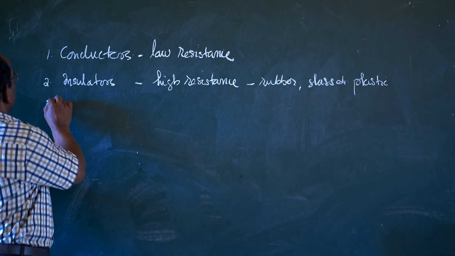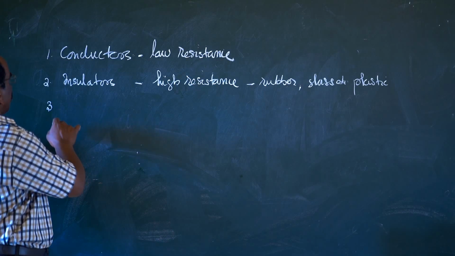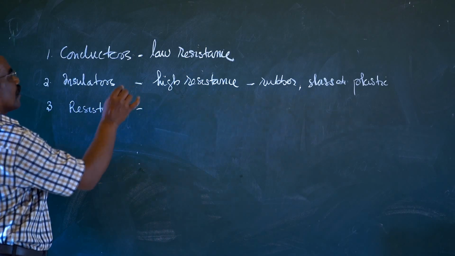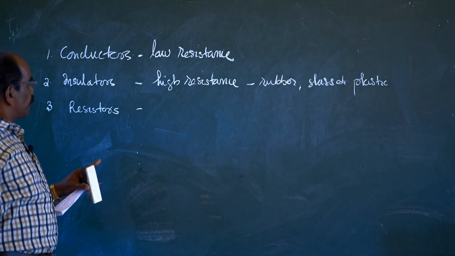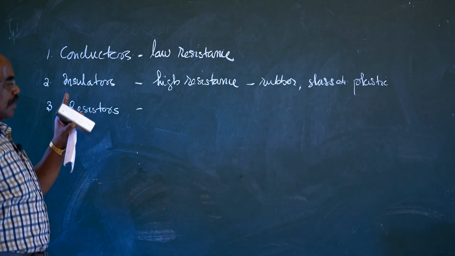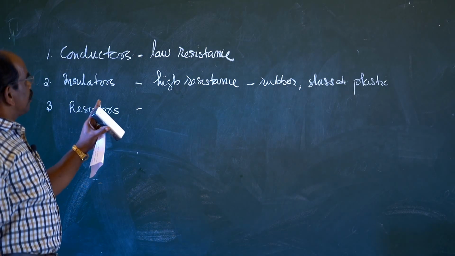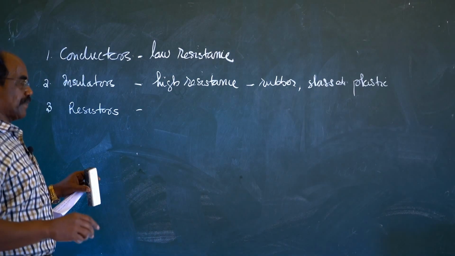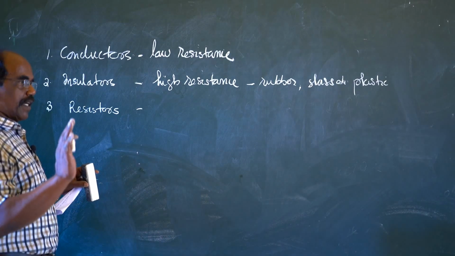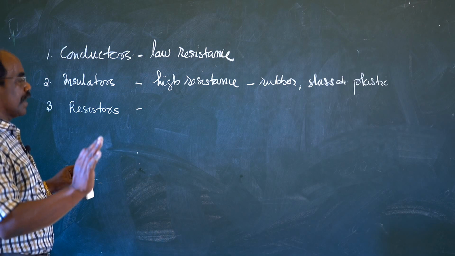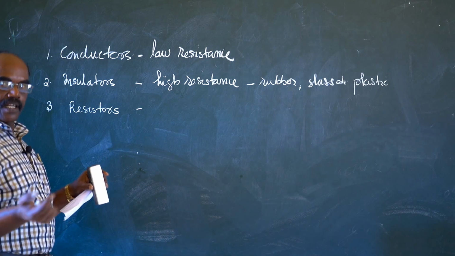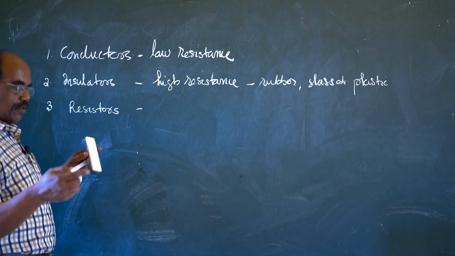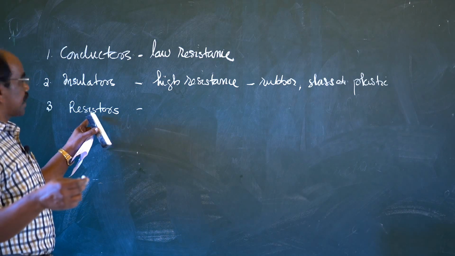And the third type, the other category, is called resistors. Resistors are materials that, if you apply force, will allow the flow of electric current. Free flow is not there, but if you exert force, these resistors conduct electricity, and they glow and sometimes produce heat also. Those qualities make them resistors.